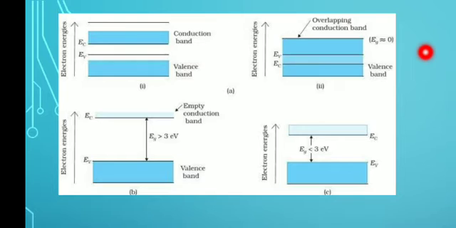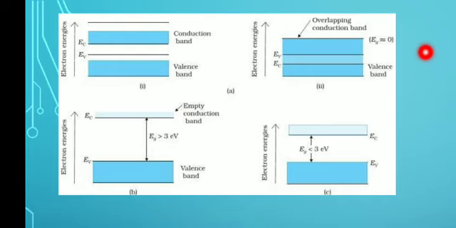But in figure B, we can see there is a large gap between valence band and conduction band. Here the valence band is completely filled, but the conduction band is completely empty. And there is a large energy gap between them, that is greater than 3 electron volt. Practically, at room temperature, suppose some thermal excitation happens and the electrons get excited, still the energy is not sufficient to bridge this gap of 3 electron volt.